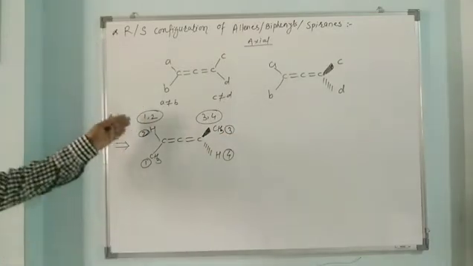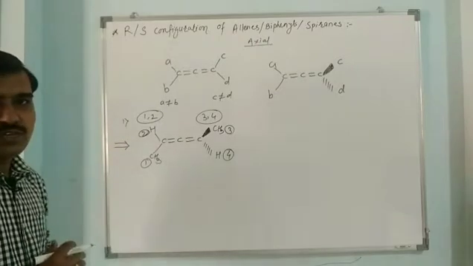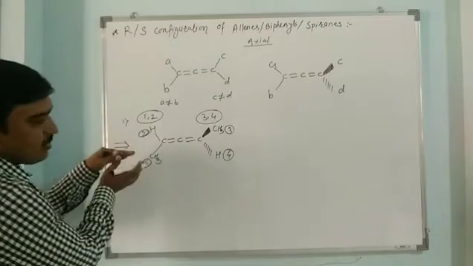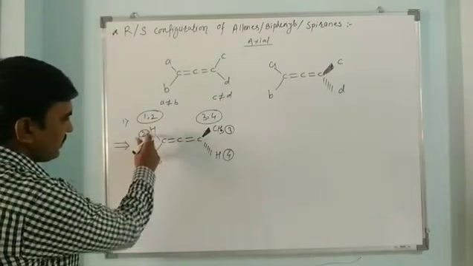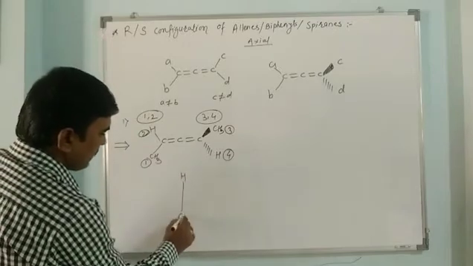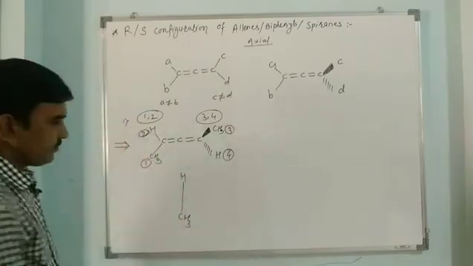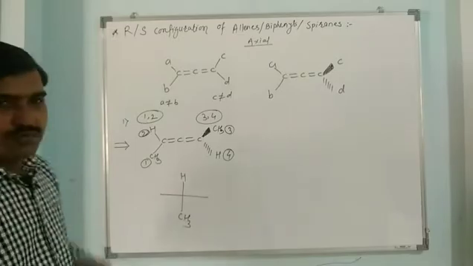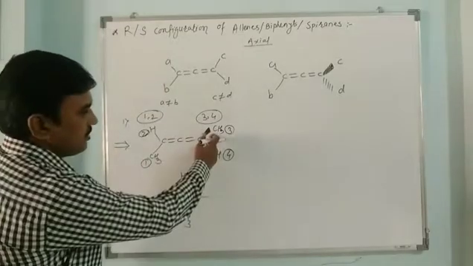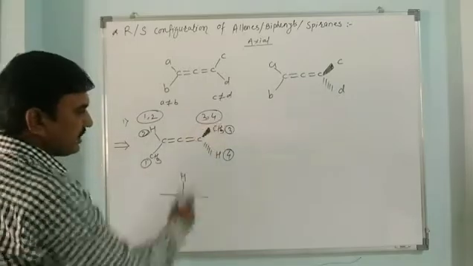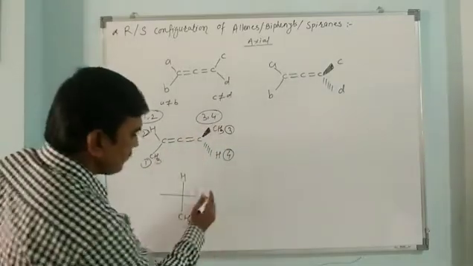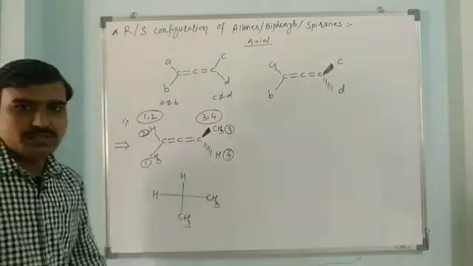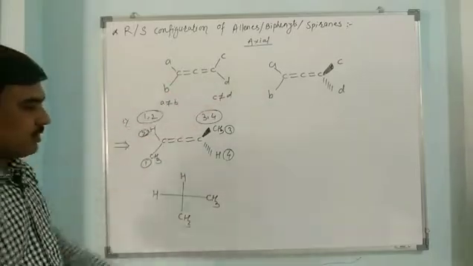Now how do we represent this to find the R and S configuration? As it is, when we are observing the molecule from this side, we place H and methyl here as they are, because these lie in one plane. And on the horizontal bonds, we have to write the groups from the front side and the rear side. The front side group is methyl, so we always put the front side group on the right side. So here this is CH3, and this hydrogen we place on the left side. This front group we always put on this side.